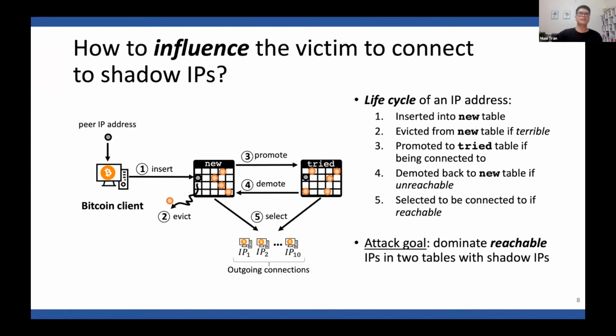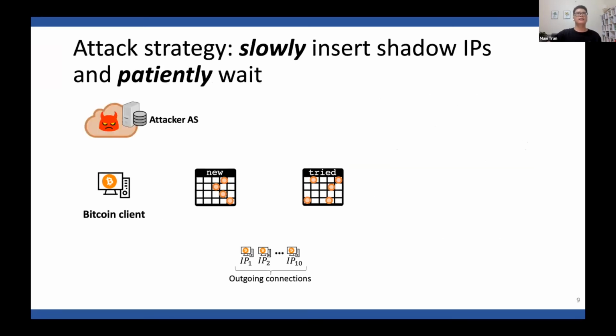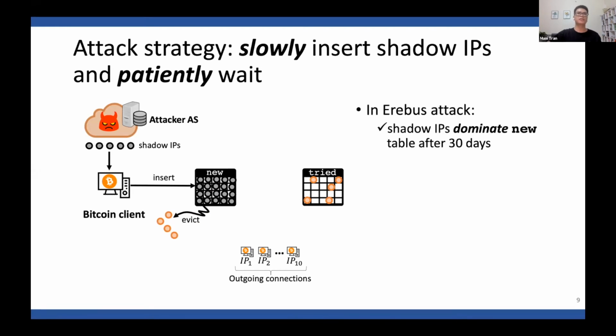Then, how can the Erebus attacker dominate the two tables in the current Bitcoin client? The attack strategy turned out to be very simple. To occupy the new table, the attacker keeps sending the shadow IPs to the victim. These shadow IPs will evict the unreachable IPs in the new table. From our experiment, the shadow IPs dominate the reachable IPs in the new table after around 30 days, because by then, shadow IPs have replaced many unreachable IPs in this table.